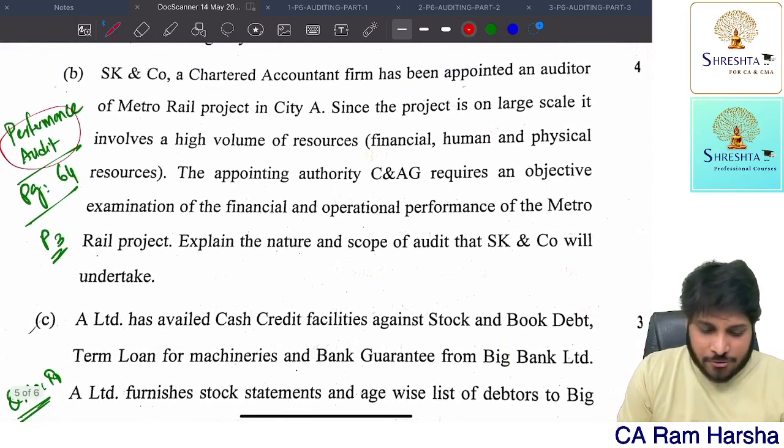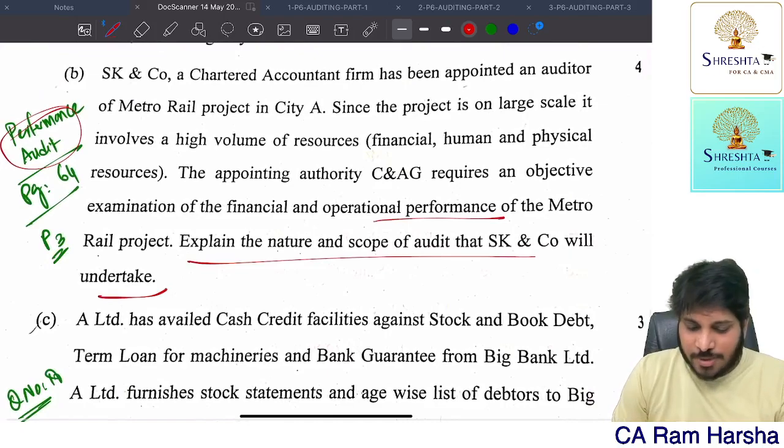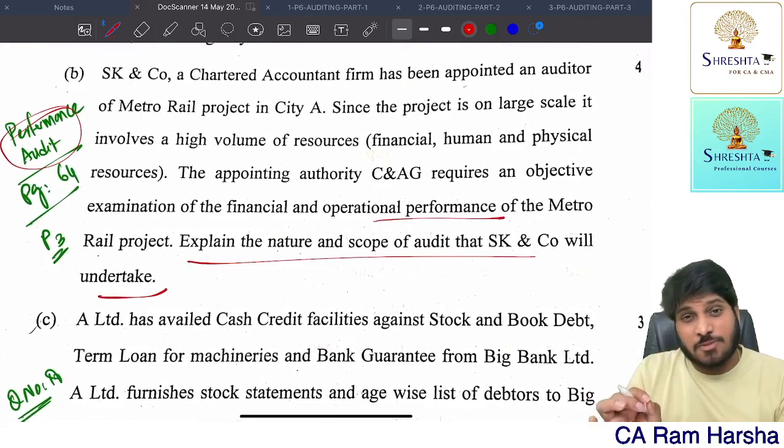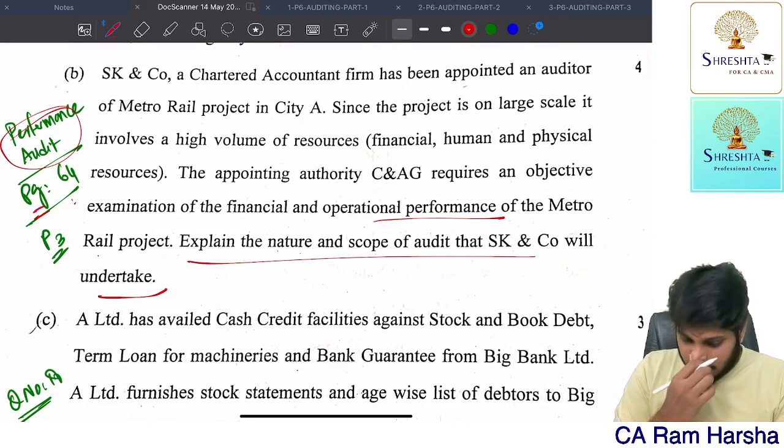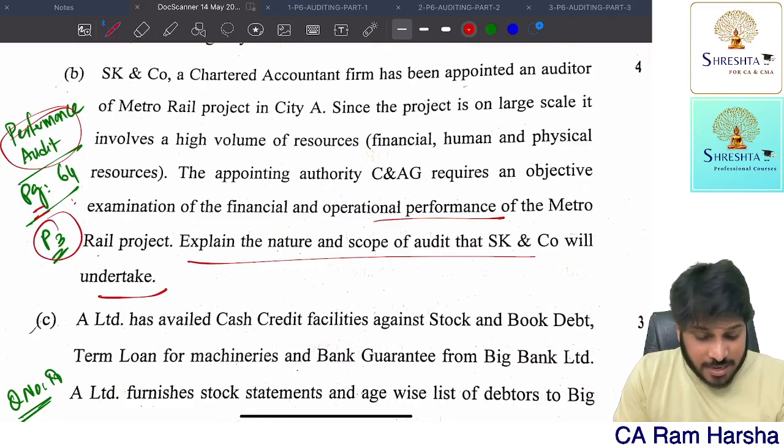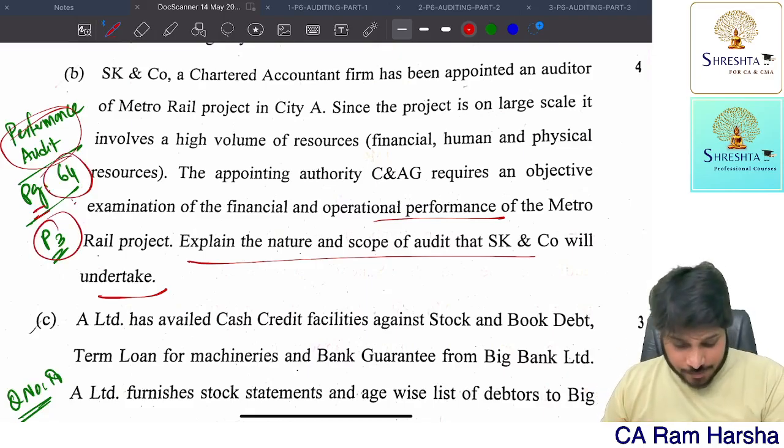This is regarding a performance audit question. You just have to write what is performance audit, what it includes. Question number part 3 of my material, page number 64.